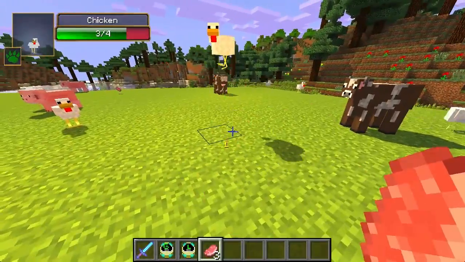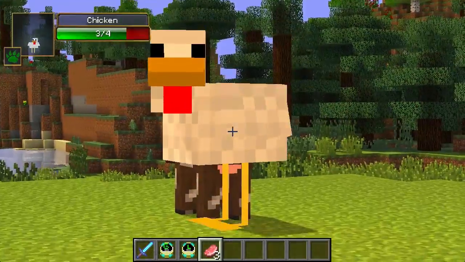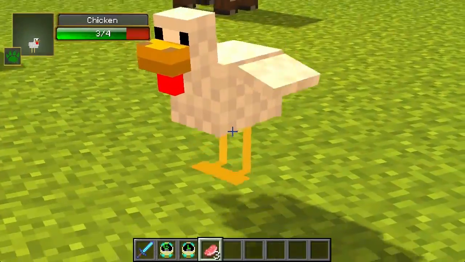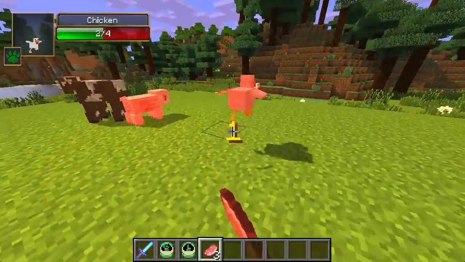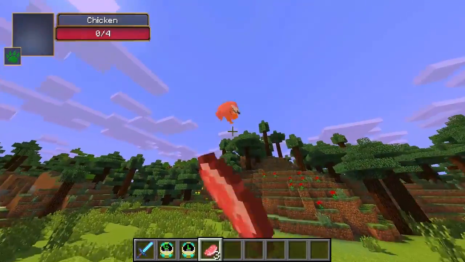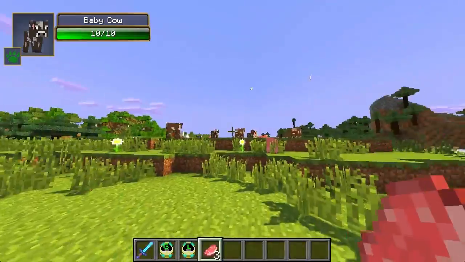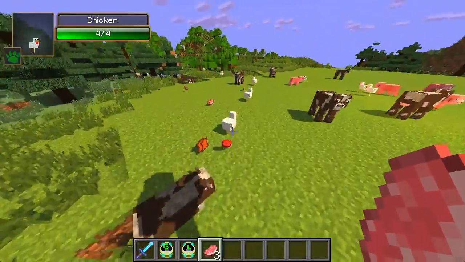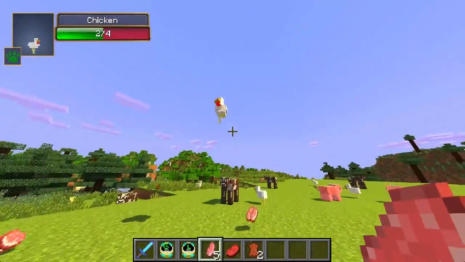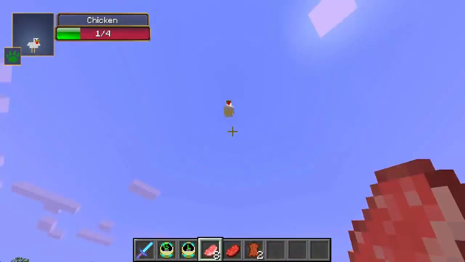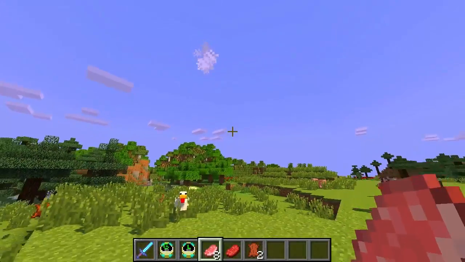And let's just punch these guys. They go flying in the air. The chickens, they're just slowly flapping their wings to safely land on their little chicken feet. And look at that. They're going flying in the air. We could probably play beach ball with a chicken now. Oh my god, look at that. Oh man, this is amazing. So if you want to play beach ball with a chicken, hey, now you can.